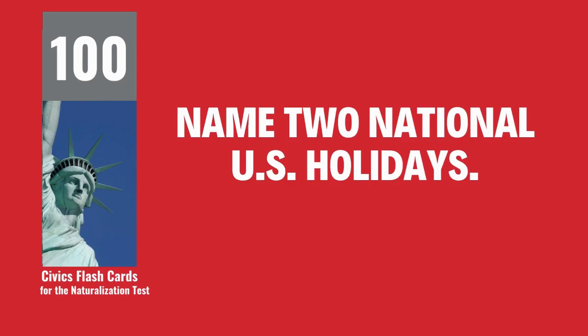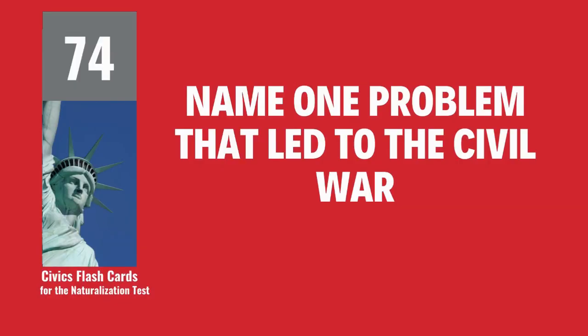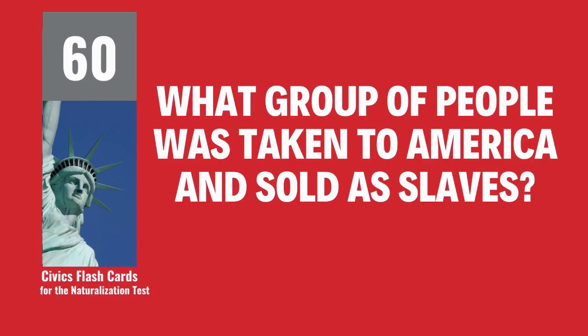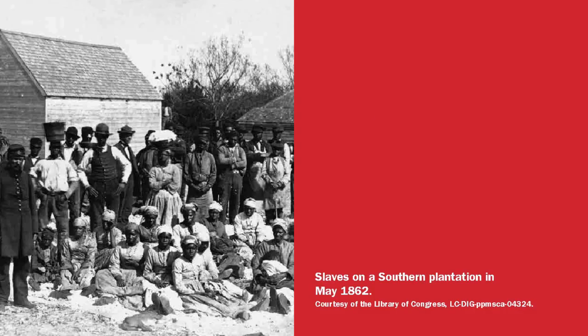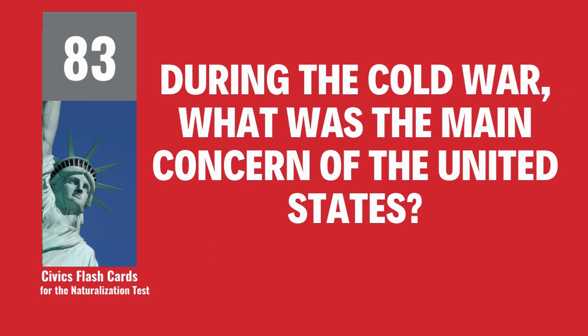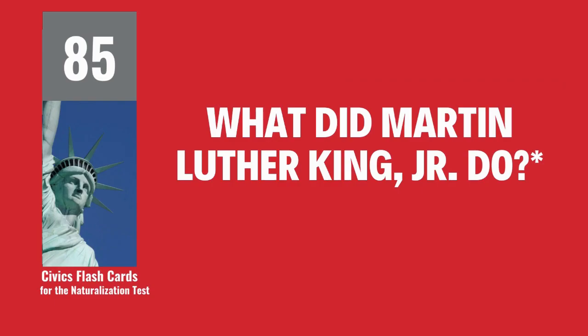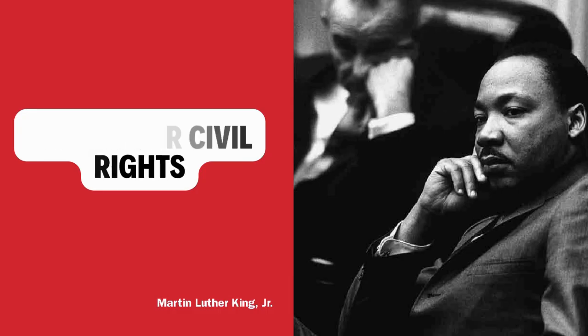Name 2 national U.S. holidays. Christmas. New Year's Day. Name one problem that led to the Civil War. Slavery. What group of people was taken to America and sold as slaves? Africans. During the Cold War, what was the main concern of the United States? Communism. What did Martin Luther King, Jr. do? Fought for civil rights.